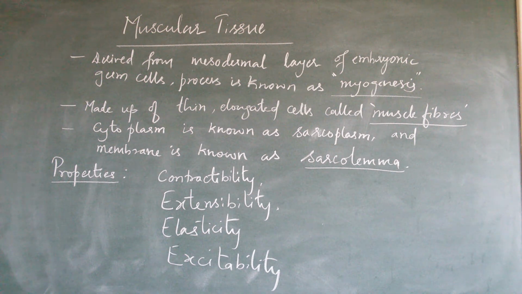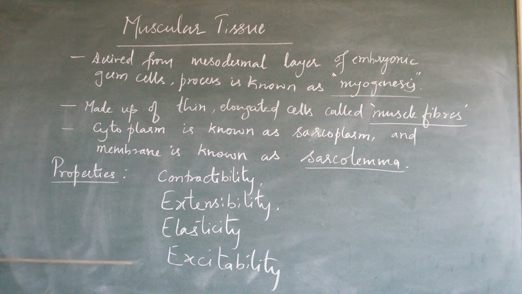The muscular tissue has unique properties of contractibility, extensibility, elasticity and excitability. What do you mean by contractibility? It is the ability of muscle cells to contract or to shorten forcibly. Extensibility, as the word itself tells you, is the ability to expand or to increase in length. Elasticity means it can come back to its original shape or position after either contraction or extension.